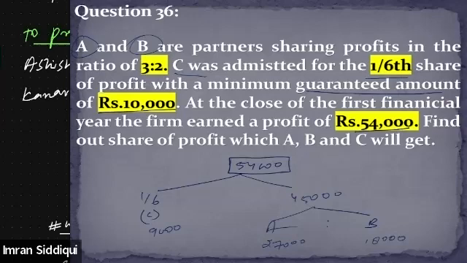Now see, the problem is how much profit C was actually guaranteed. C was guaranteed 10,000. But since the firm has only managed to generate 54,000, and calculating a 1/6 share in this profit, C only got 9,000. So that means there is a deficiency in the profit of C. Is that right?